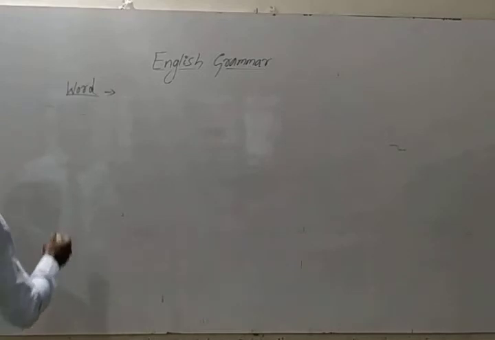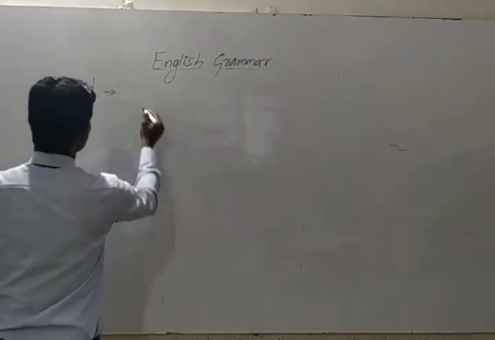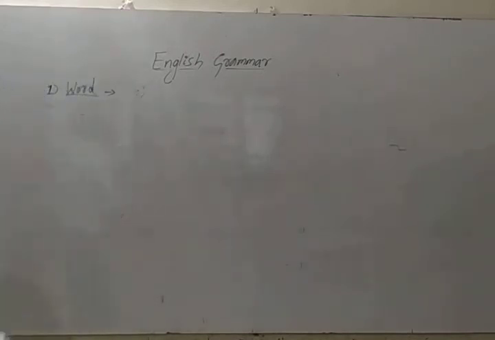So first is word. It is, write down this.